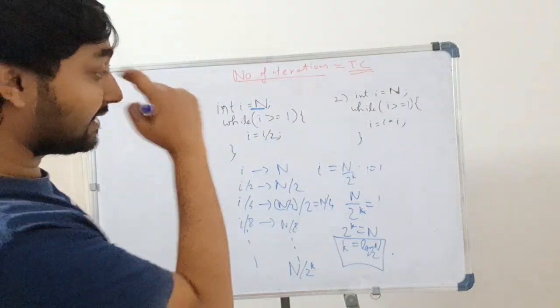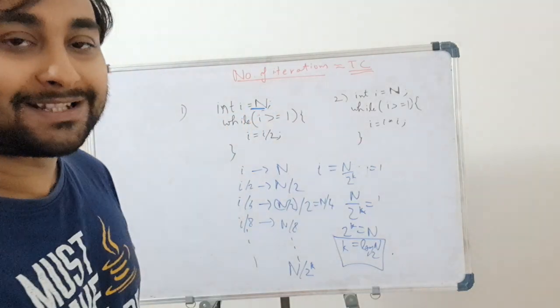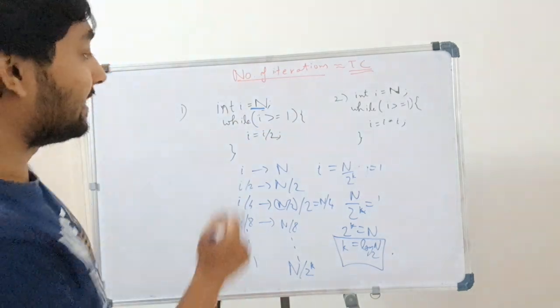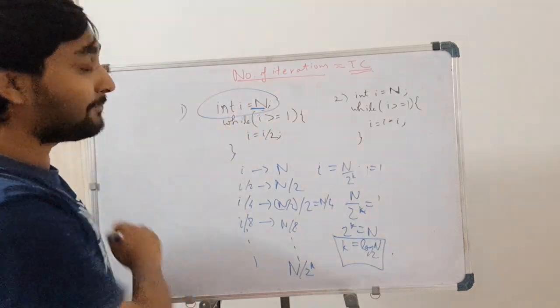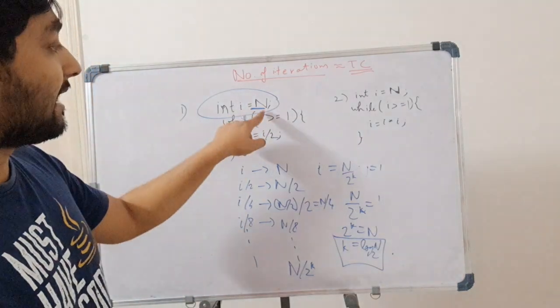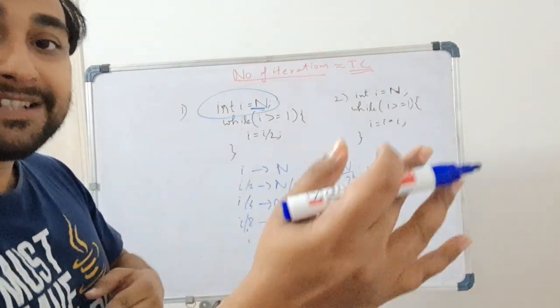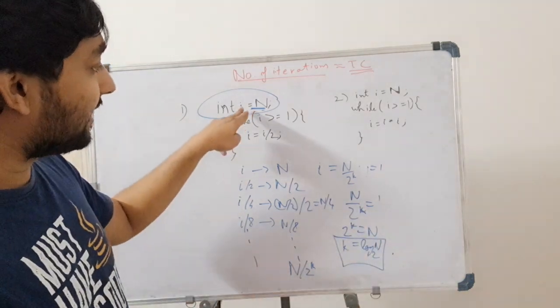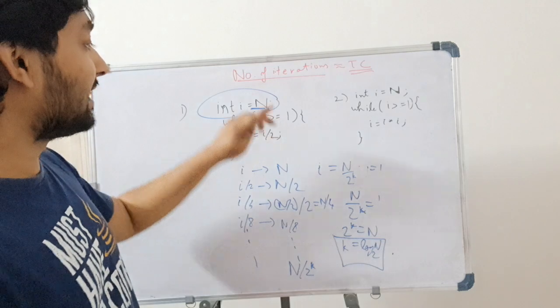So the time complexity will be O of n. The worst case time complexity is O of n. The value of n will determine till what time the iterations will go. So this was one problem.